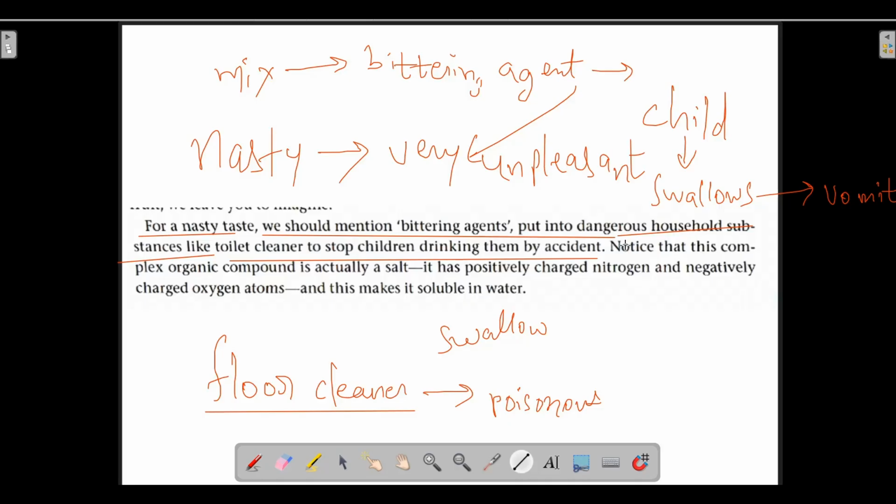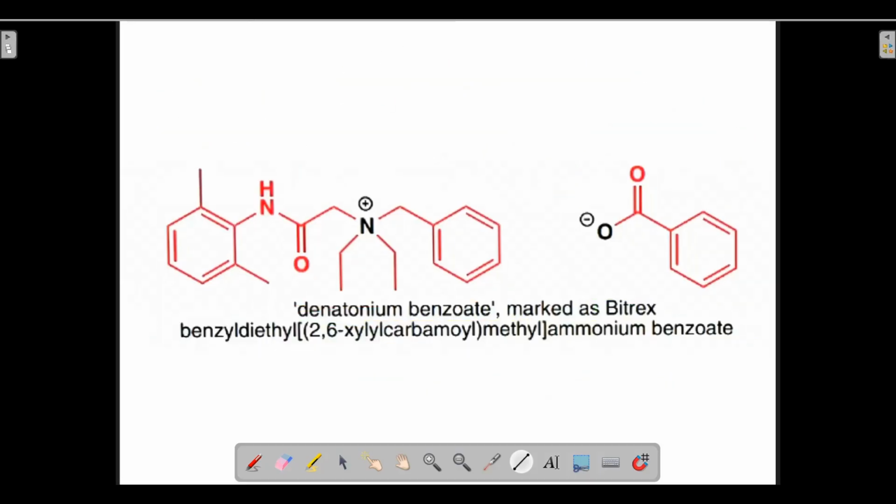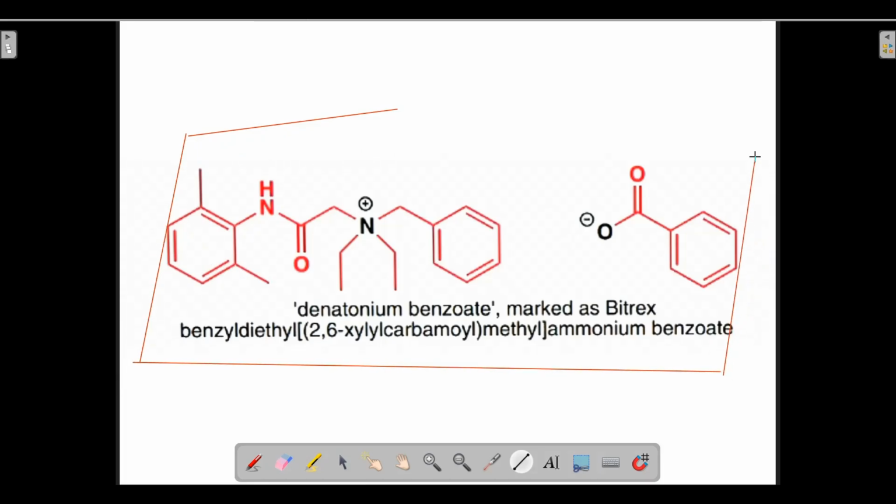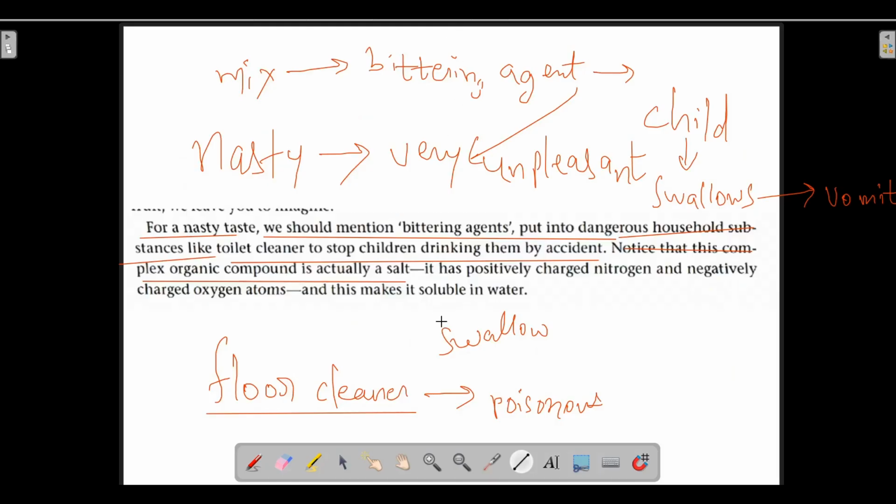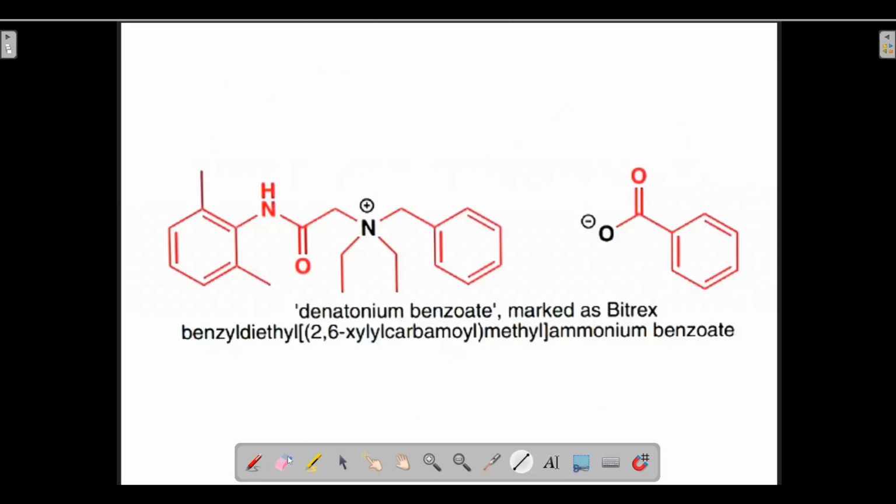Now notice that this complex organic compound is actually a salt. This thing you must remember. It has positively charged nitrogen and negatively charged oxygen atoms. Nitrogen is clearly positively charged and oxygen is negatively charged.